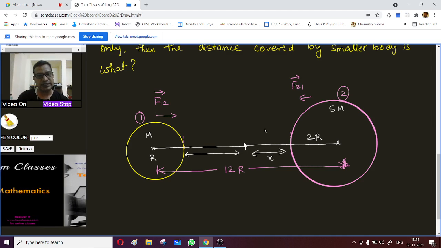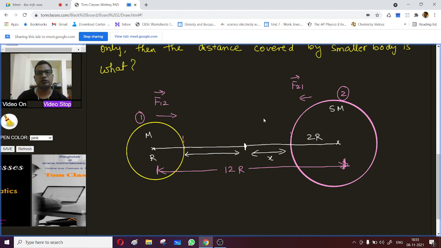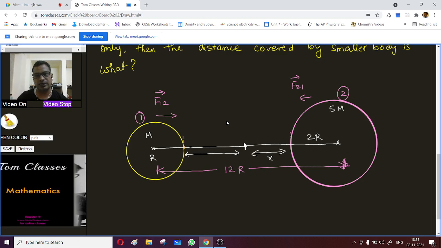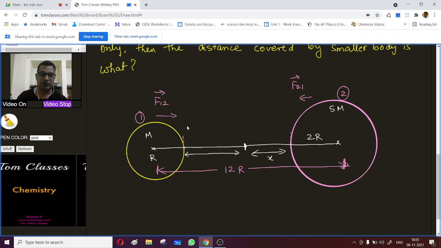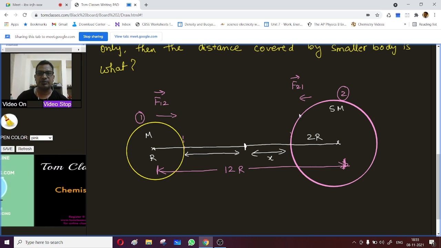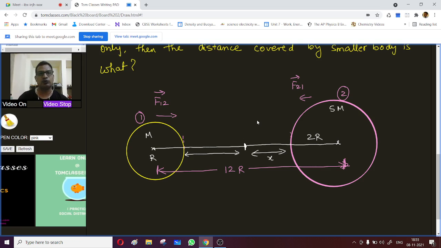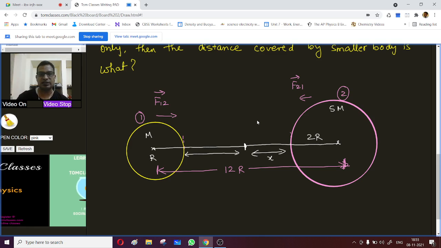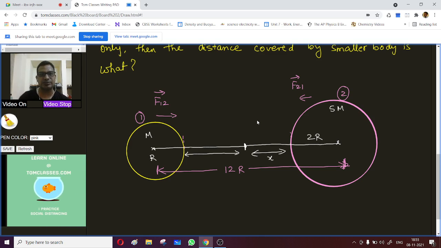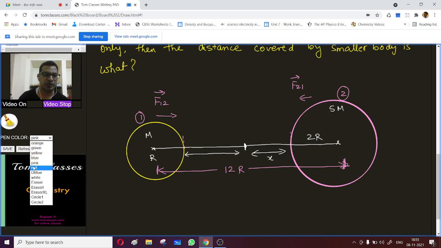But because of the difference in their masses, they will cover relatively different distances. It is the same case if you float a stone: the stone gets attracted toward the earth, but the earth does not get attracted towards the stone because its mass is negligible as compared to that, right? Okay, so it is the same concept over here.